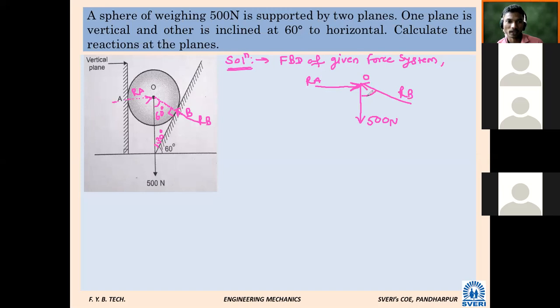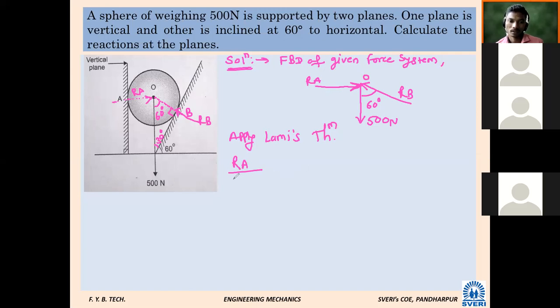And this angle we calculated is 60 degree. Now we can apply Lami's theorem. So how will it be? RA divided by sin 60.